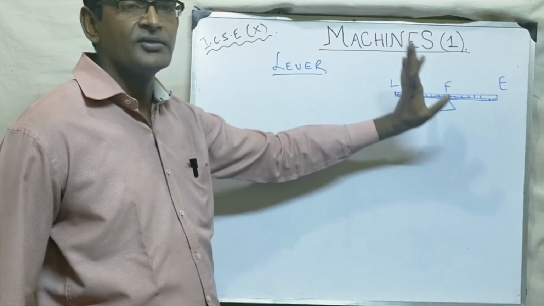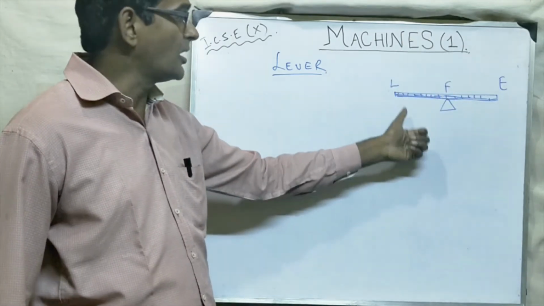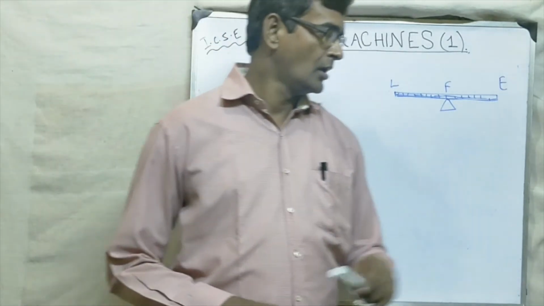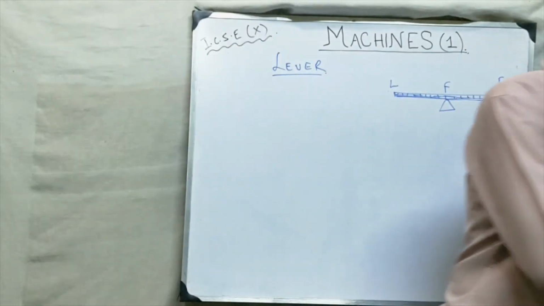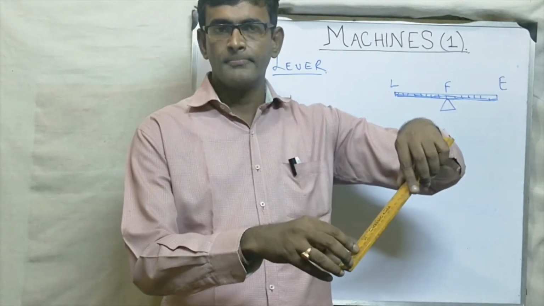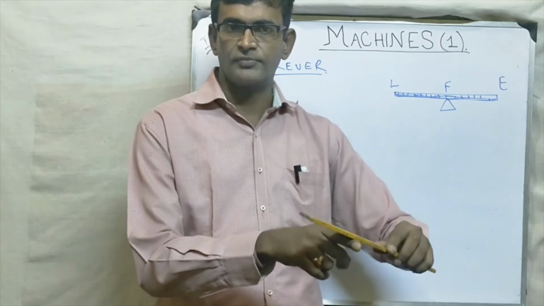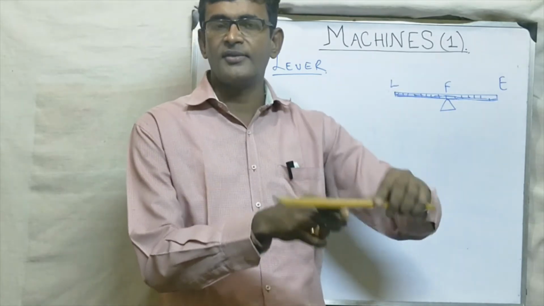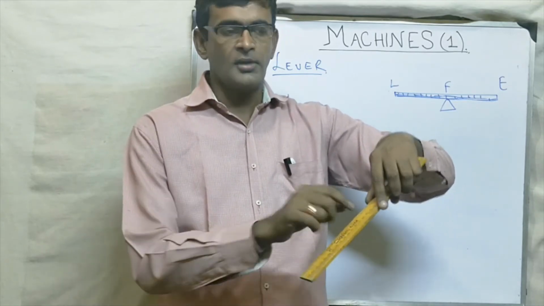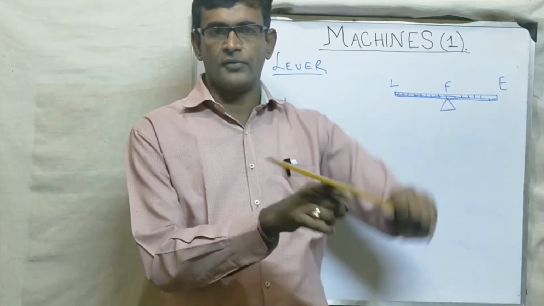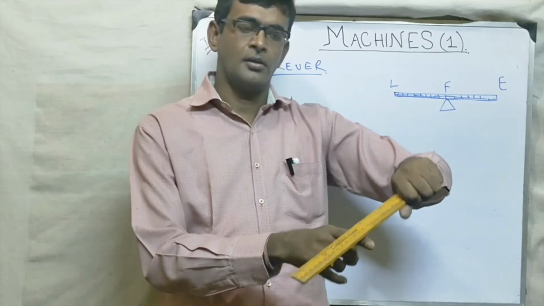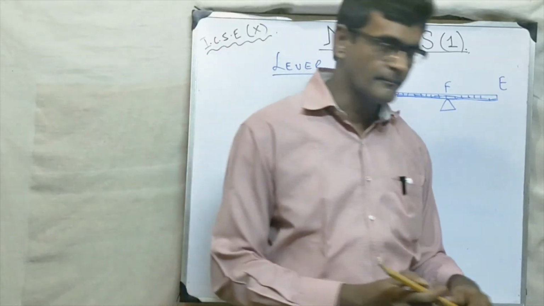A lever is a straight or bent rigid rod capable of rotating about a point called the fulcrum. Suppose I say this is a lever. If the load is here and I want to pull it this way, then my finger here is doing the job of the wedge. So this point is the fulcrum. Here is the load and my left hand is giving the effort. So this is the effort, this is the load, and here is the fulcrum. Okay, so this will behave like a lever.